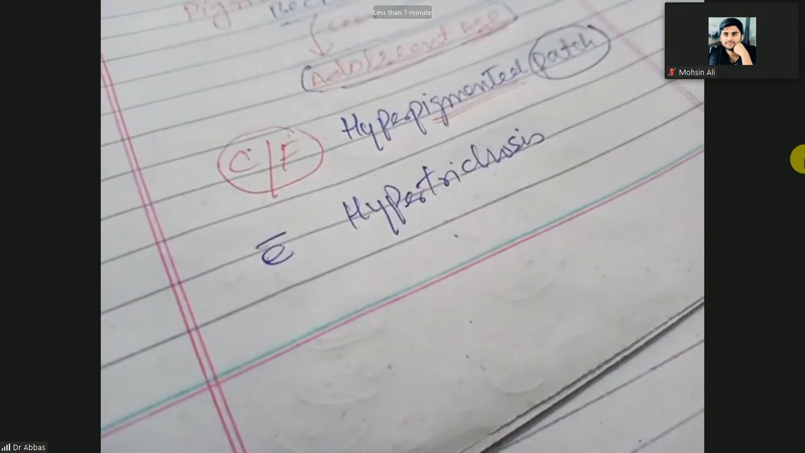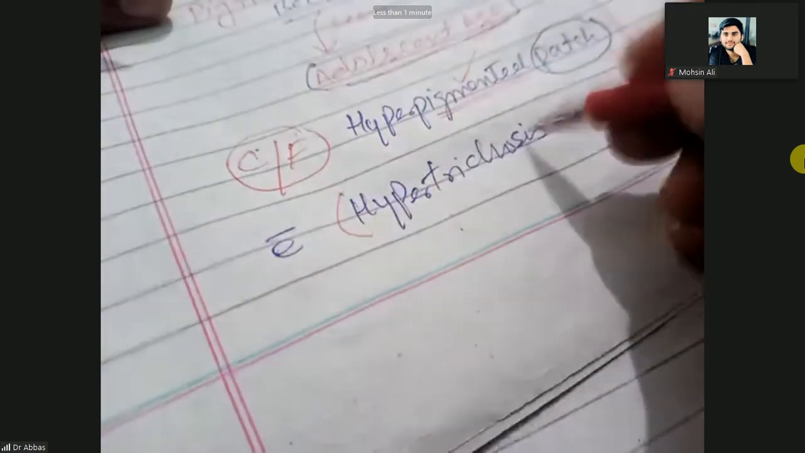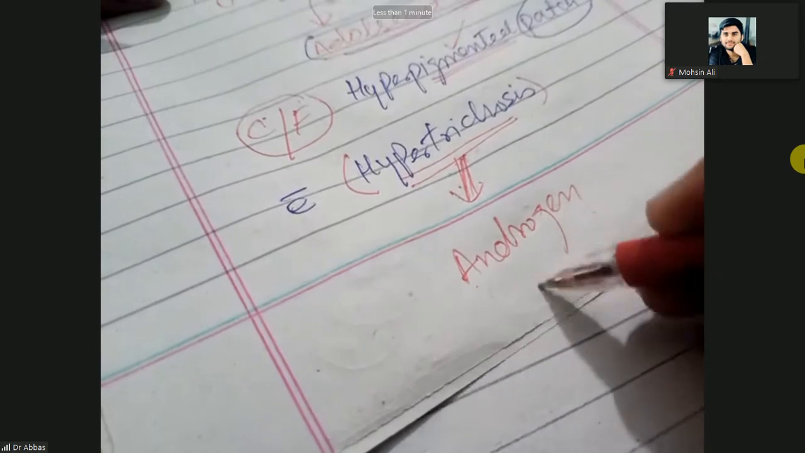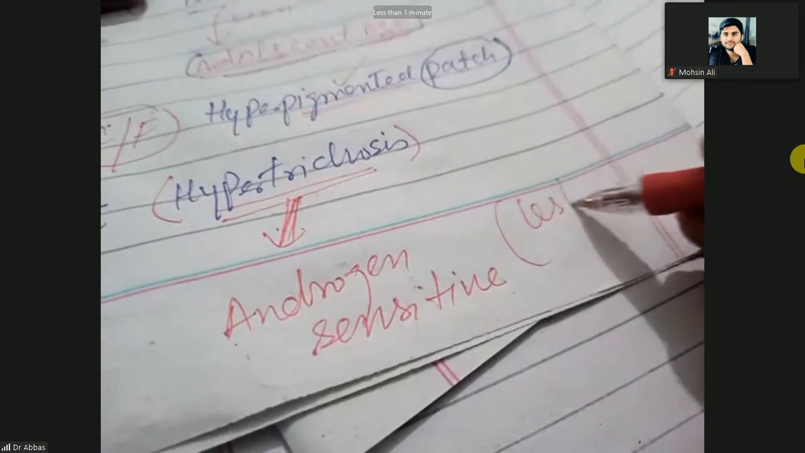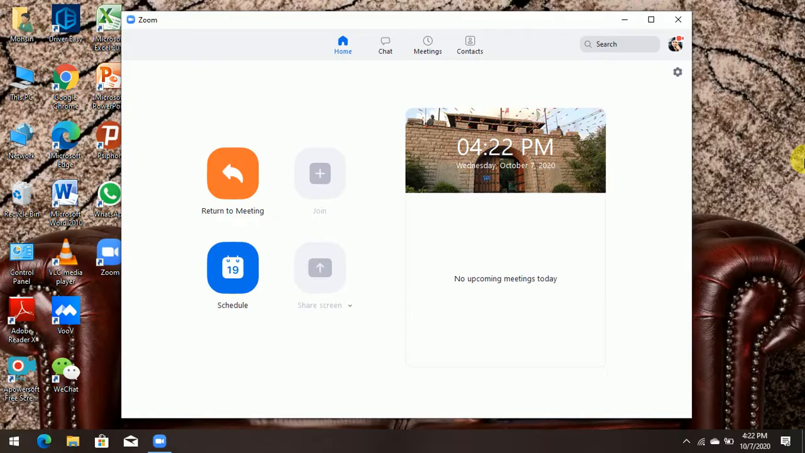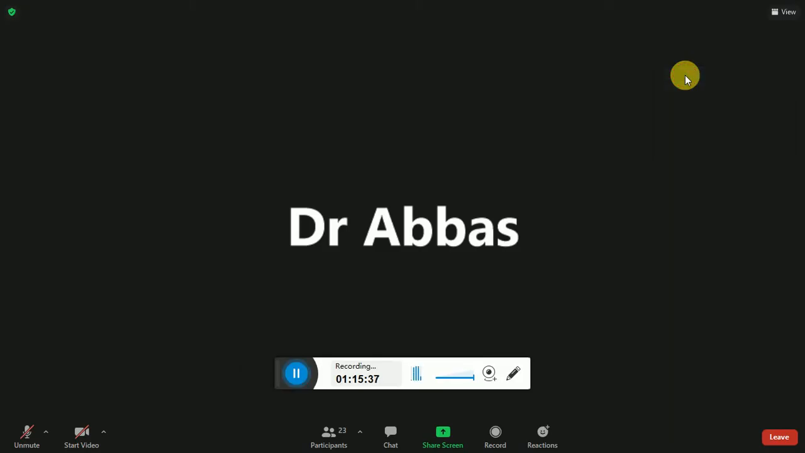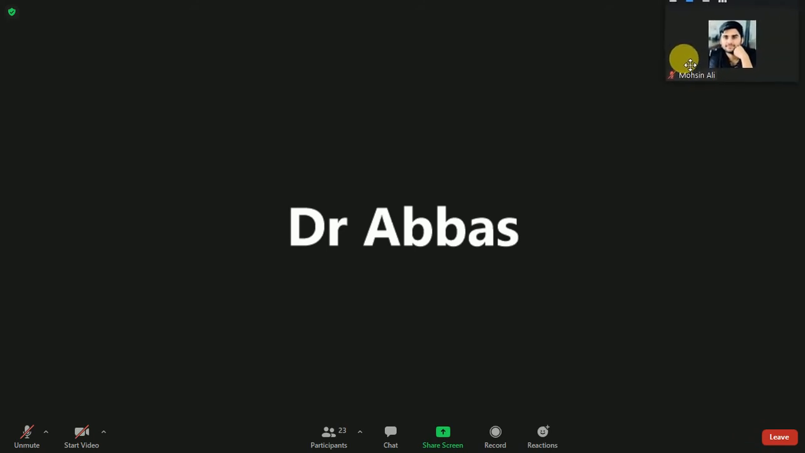Hyperpigmented means it is a nevus. It means it is a cluster of the melanocytes in the epidermis. So definitely it is hyperpigmented, because a cluster of melanocytes will give a different color to the skin. Hypertrichosis. Why is it hypertrichosis? Because it is androgen sensitive. Androgen sensitive means testosterone. So we are discussing Becker's nevus, the hyperpigmented hairy nevus.